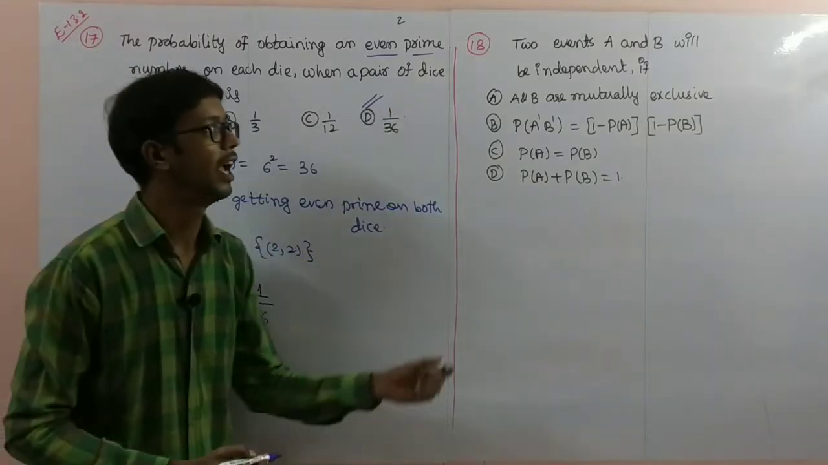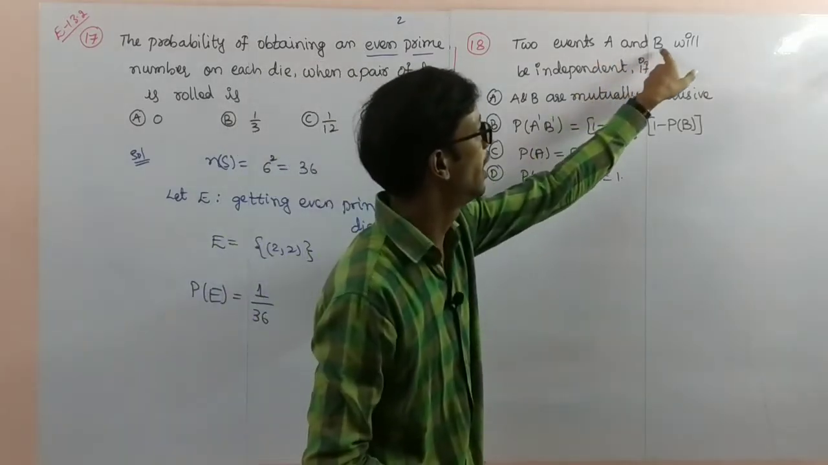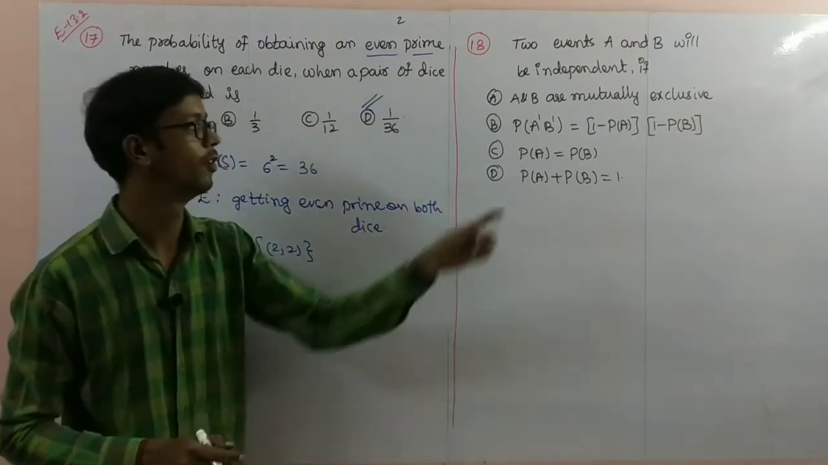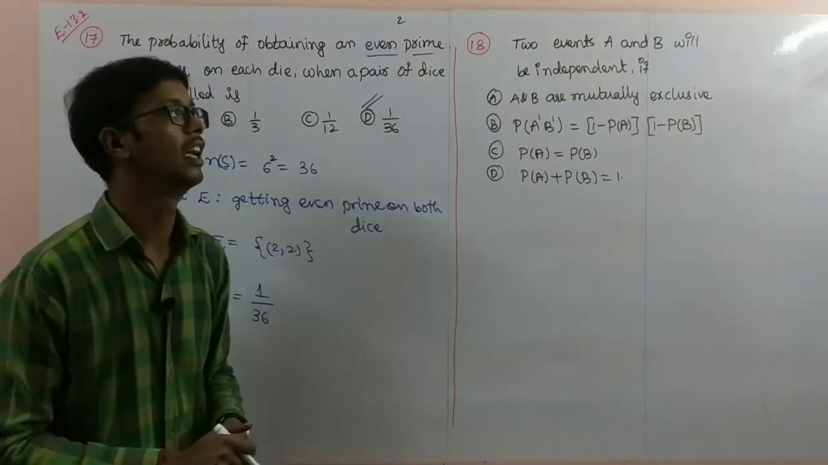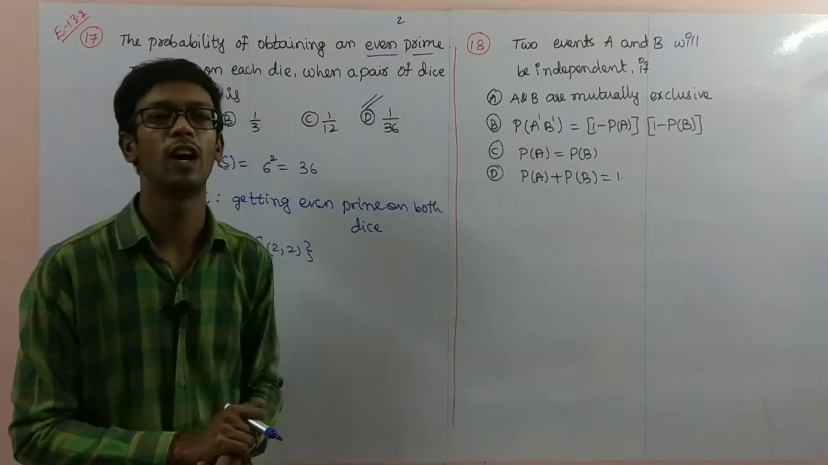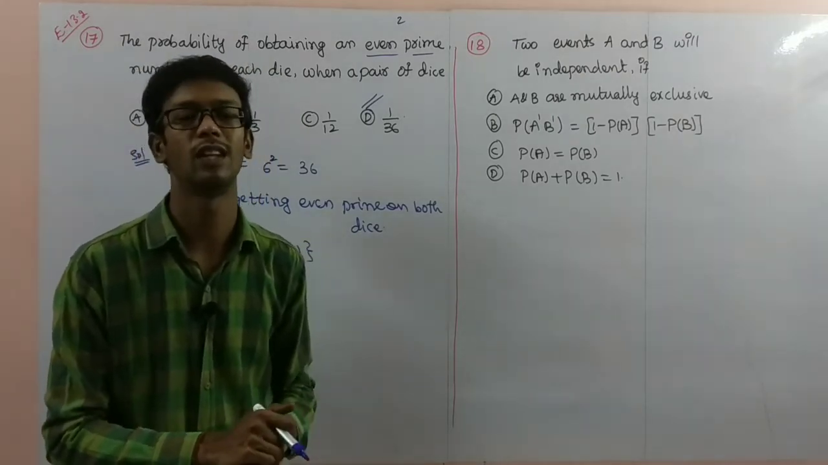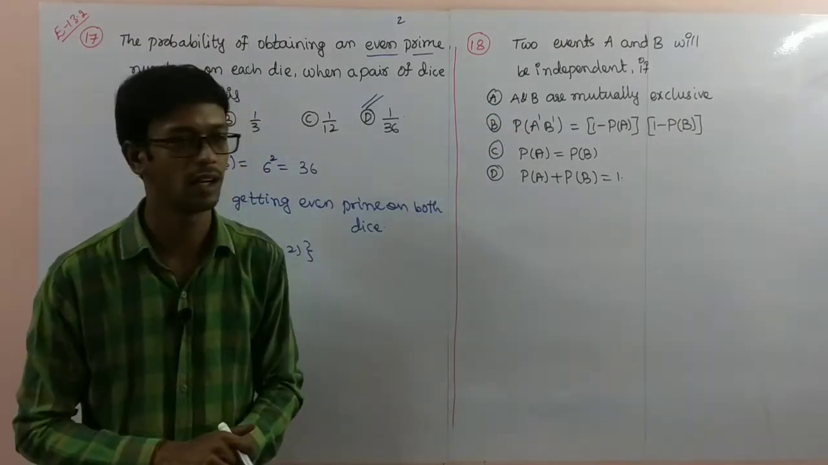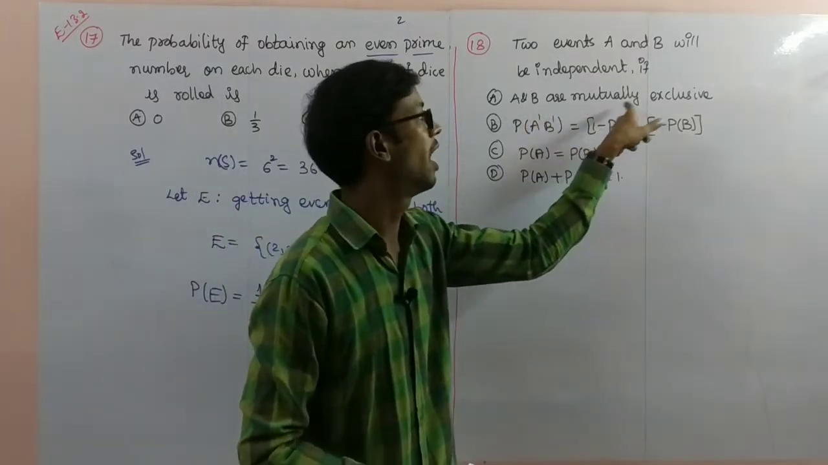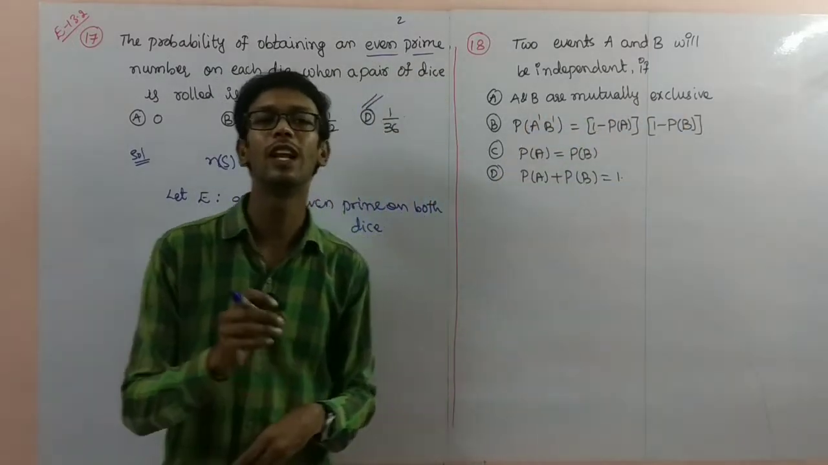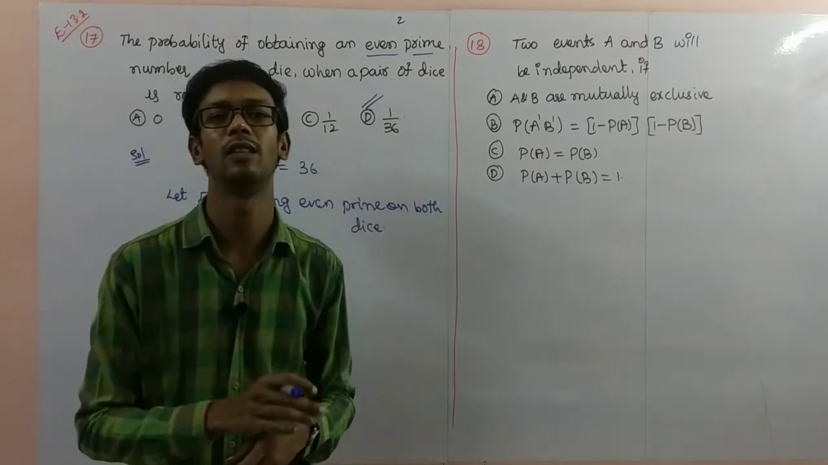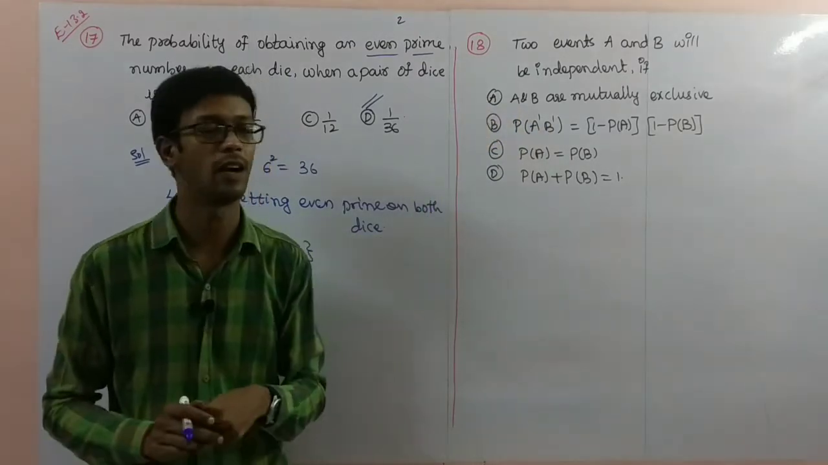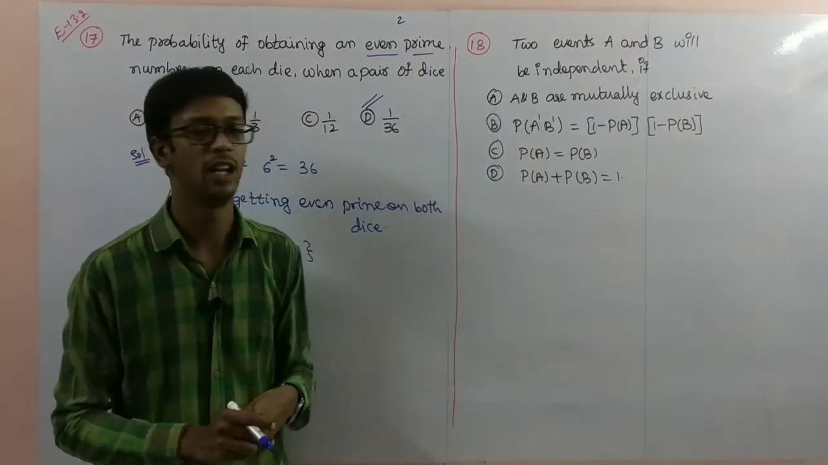Next, the 18th problem. The two events A and B will be independent if which condition is satisfied. Actually, independent means what? P of A intersection B is equal to P of A into P of B. That condition is there. Here, A and B are mutually exclusive. Mutually exclusive means the intersection part is 0. So this one is wrong. Intersection 0 means we can't say independent.